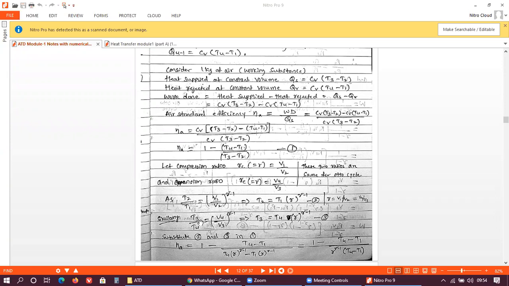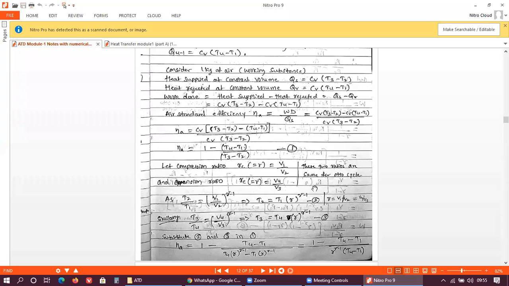Then similarly, T3 by T4 is equal to (V4 by V3) raised to gamma minus 1. From this expression, I am finding the value of T3. So T3 is equal to T4 into (R raised to gamma minus 1), because here V4 by V3 is R, the compression ratio, as you can see here.